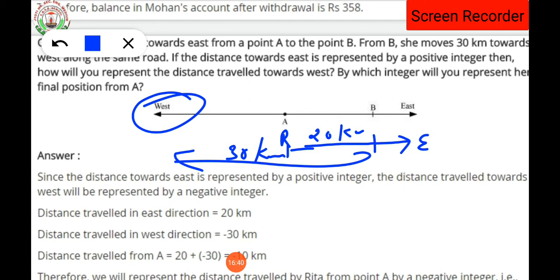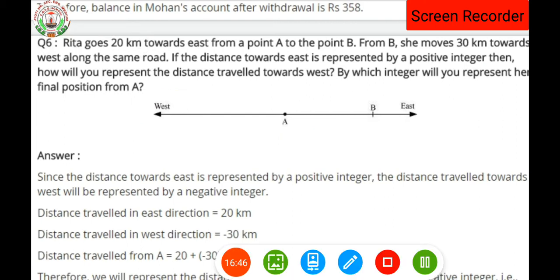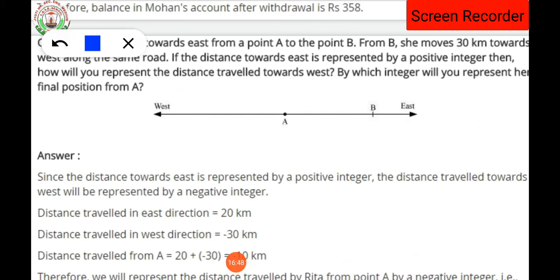If the distance towards the east is represented by a positive integer. Why is it said that it will be represented by a positive integer? Because if this is a number line, on the right hand side all the numbers are taken as positive, and on the left hand side all the numbers are taken as negative, isn't it?